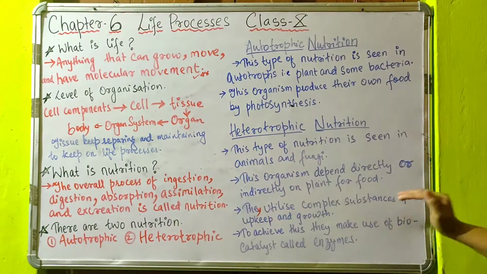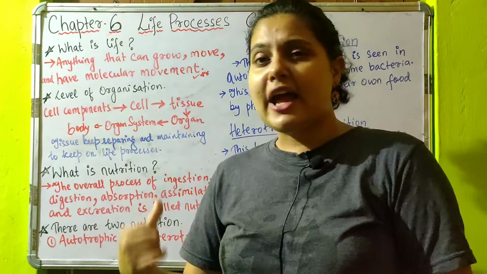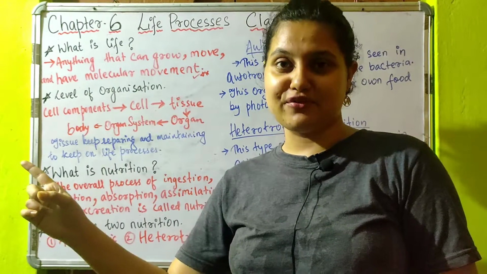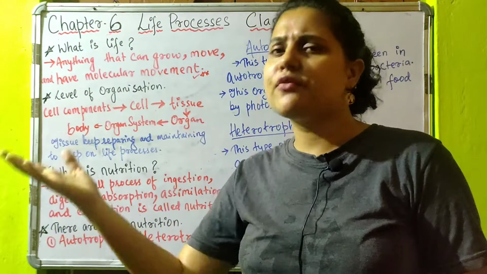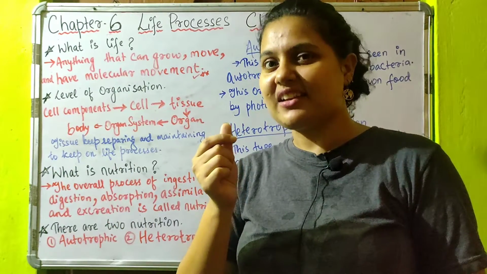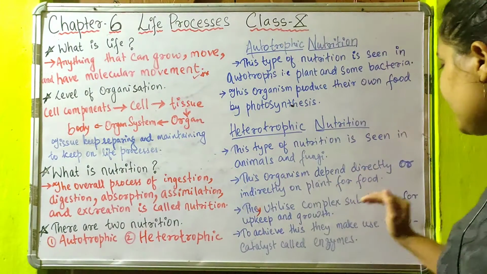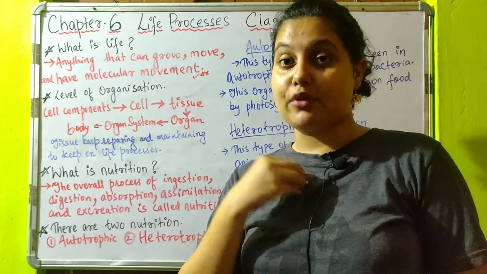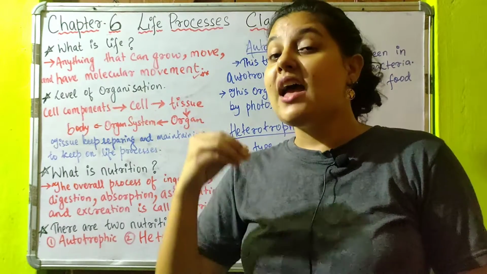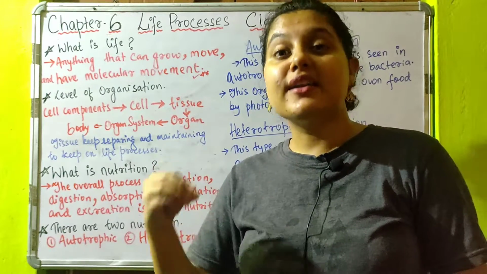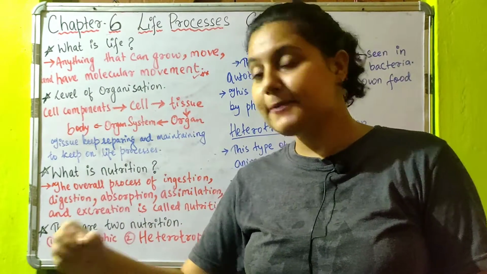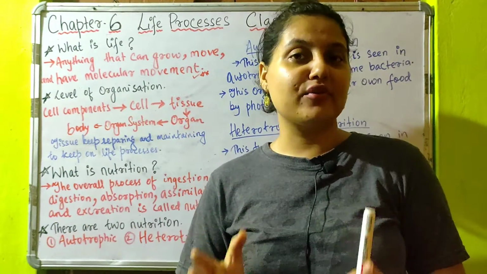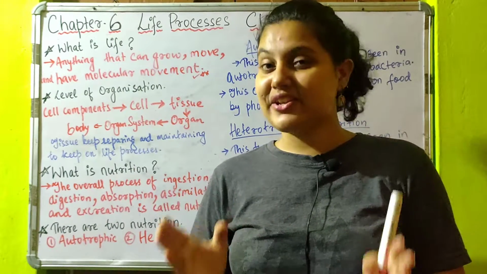They utilize complex substances for upkeep and growth. That means these organisms do not produce their own food and they depend on plants for their food. And if we depend on something for food, that means we have to pay something, right? And what is the payment? We are taking up complex substances. We are not getting easy substances from the plant, we are getting complex substances from the plant. And those complex substances need to be broken down in order to produce energy, and they are hard to break down into simple substances.